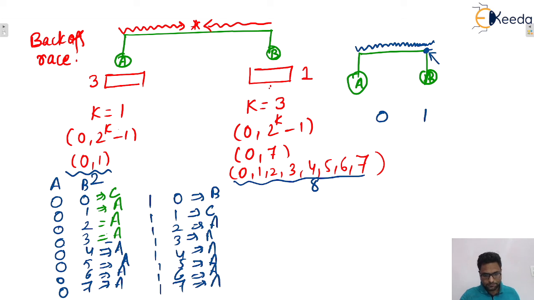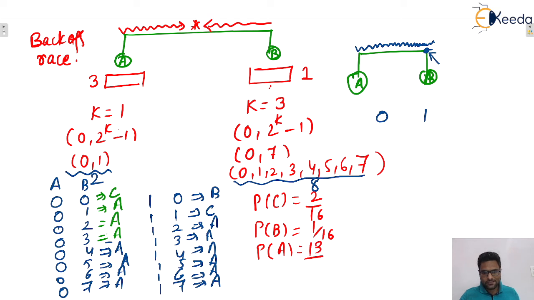So you only tell me, what will be the probability of collision here? 2 by 16. Yes, 2 cases are there. The probability of B's winning will be 1 by 16 and the probability of A's winning will be 13 by 16, isn't it? Okay. So that was the backoff algorithm, isn't it?